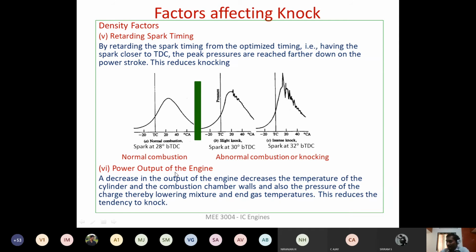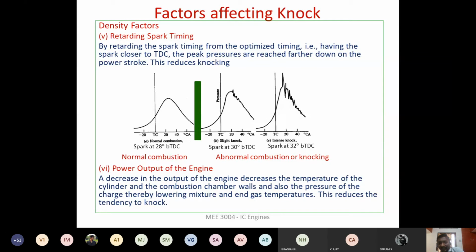And coming to the power output of the engine, normally in the case of a two-wheeler, if you find this knocking, that means you are accelerating. When you want higher power, higher engine output, the temperature inside the combustion chamber is going to be higher. That results in a higher temperature inside the engine cylinder as well as the walls of the combustion chamber, and thereby the knocking occurs.